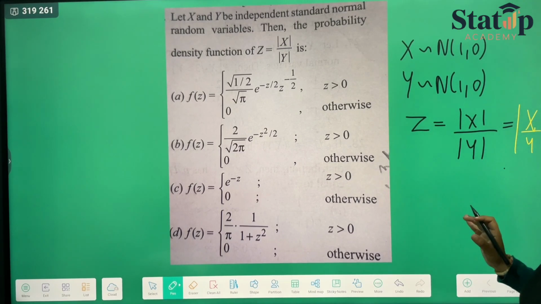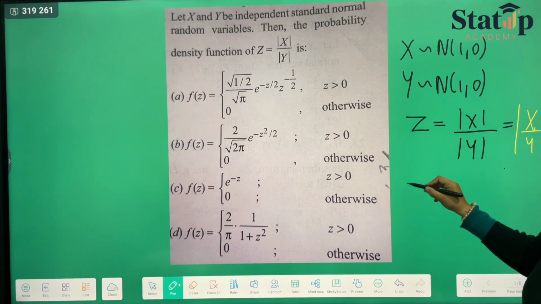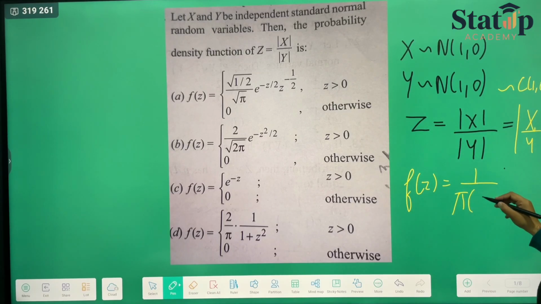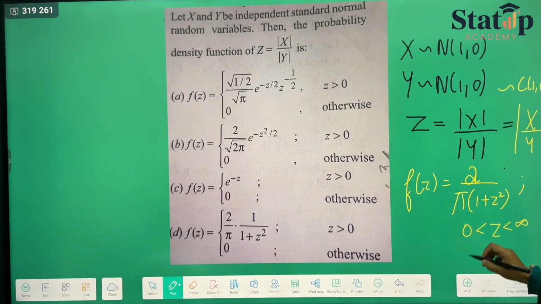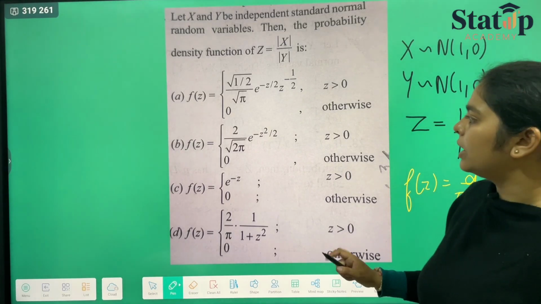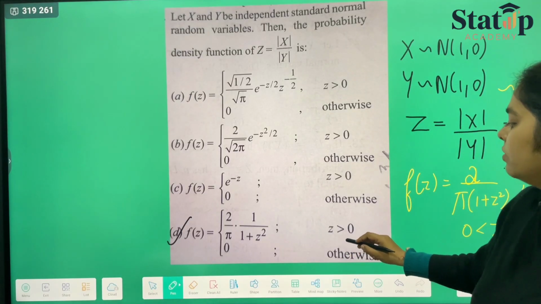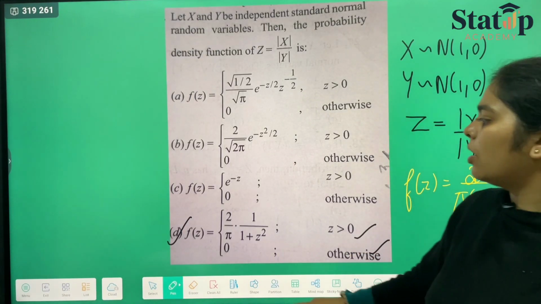And just now we did one of these kinds of questions where we are talking about the modulus of this distribution, which will follow standard Cauchy distribution with PDF 1 upon pi times 1 plus z square. But since it is modulus, it will be 2 upon pi, having the limits z lies between 0 and infinity and 0 otherwise. So the one that matches our answer will be option number D, 2 upon pi times 1 plus z square, where z is always greater than 0 and 0 otherwise.